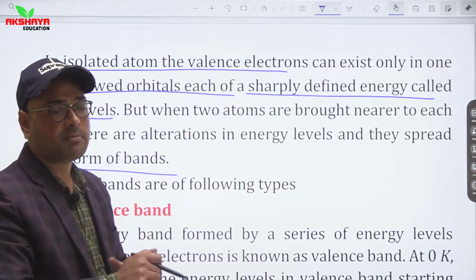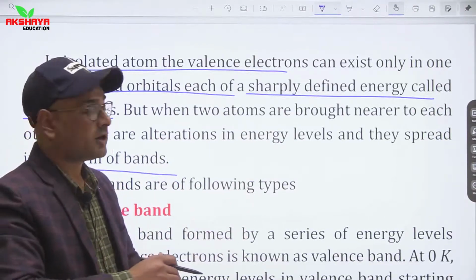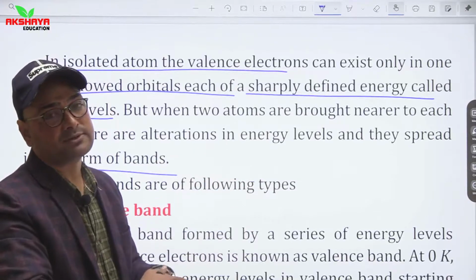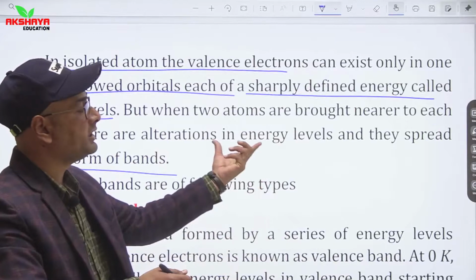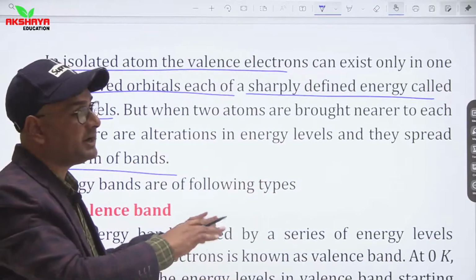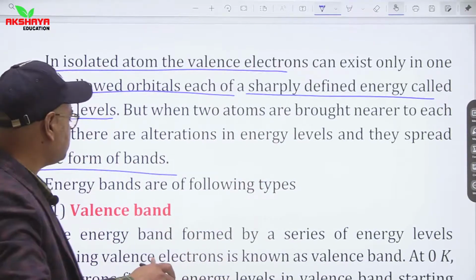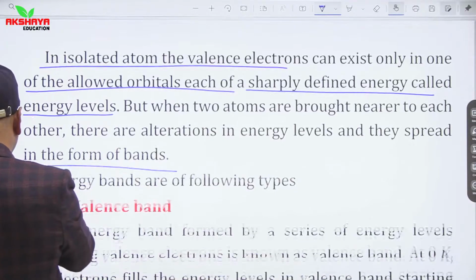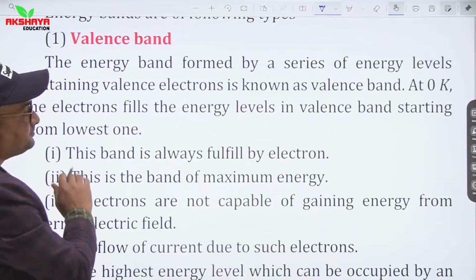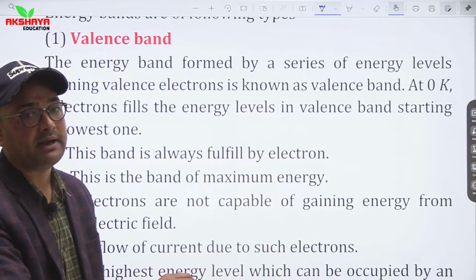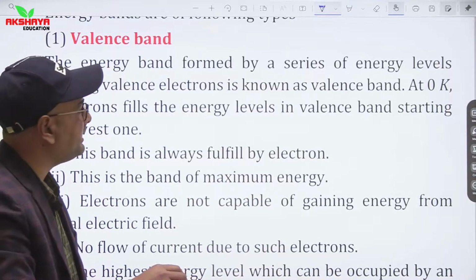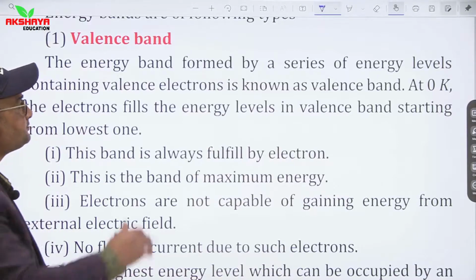When different atoms come together, their different energy levels spread out and form an energy band. There are three energy bands: valence band, conduction band and forbidden energy gap. Let us talk about them one by one.